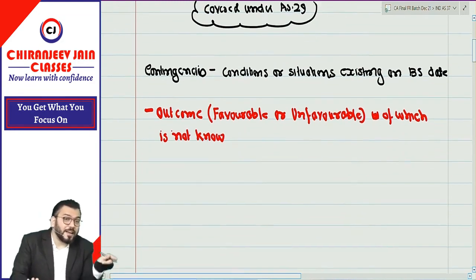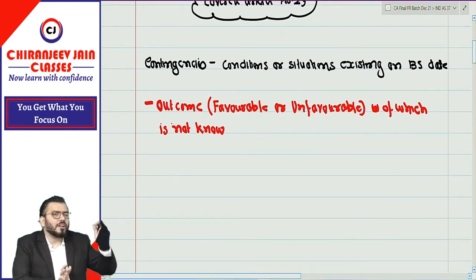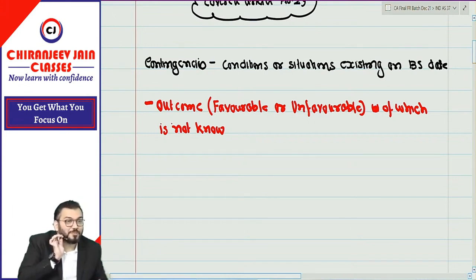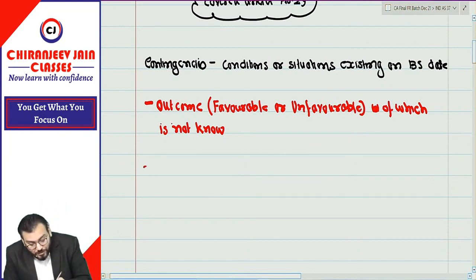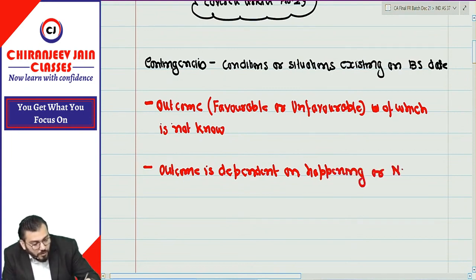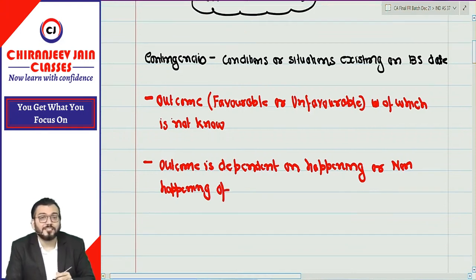And this outcome is dependent on happening or non-happening of uncertain future event.